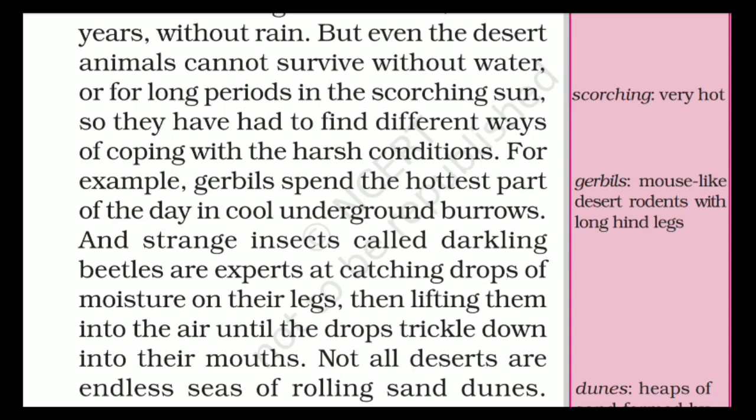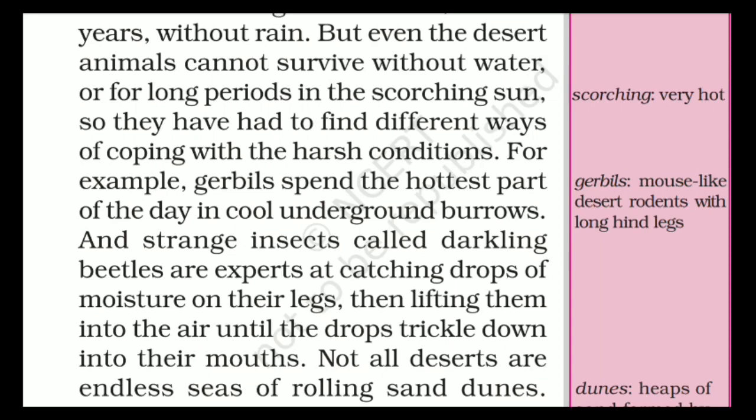And the darkling beetle catches moisture on its legs while walking or scurrying here and there. They catch the moisture from the surface, the leaves or the grasses.